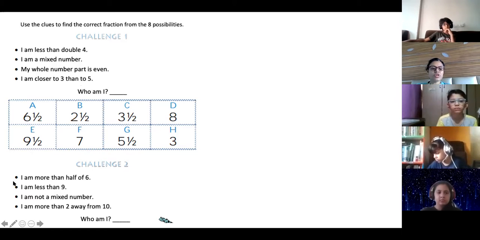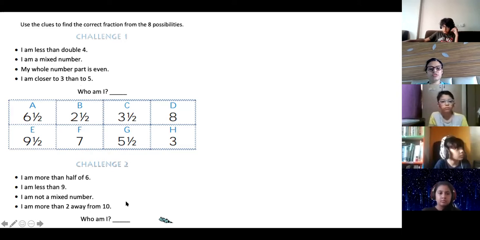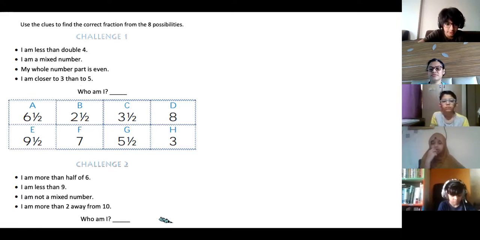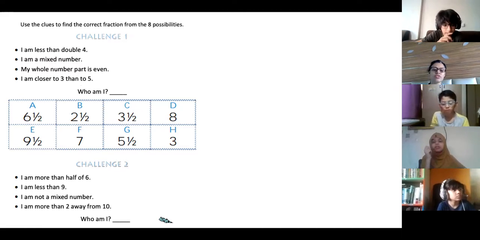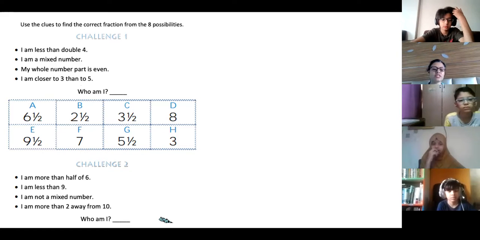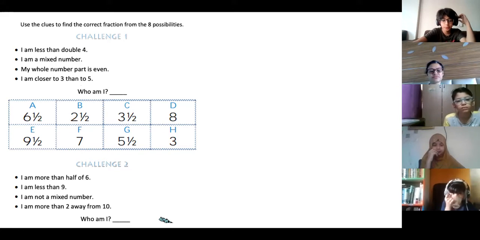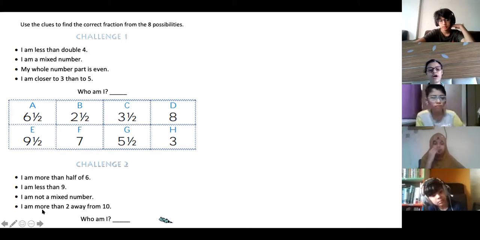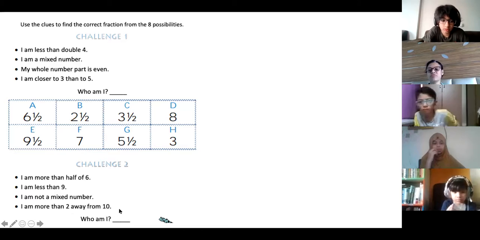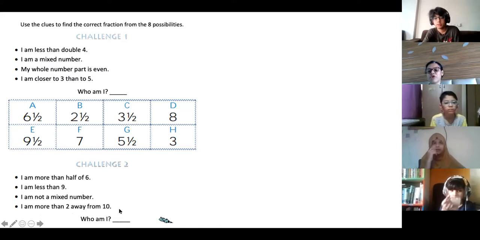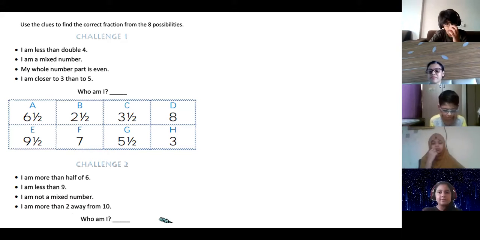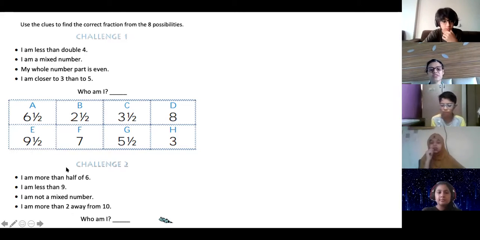Now try the second challenge. Same table. Go one by one again. I'm more than half of 6. So what is half of 6? Half of 6 is 3. So I'm more than 3. And I'm less than 9. I'm not a mixed number. I am more than 2 away from 10. 8 is 2 away, I am more than 2 away. 7. Yes, 7 is the answer.